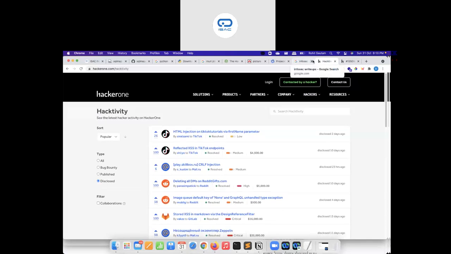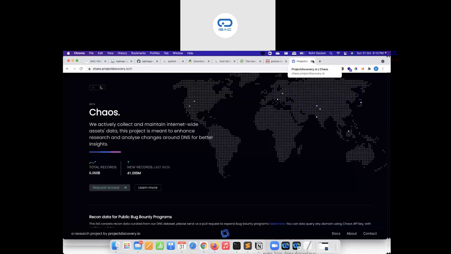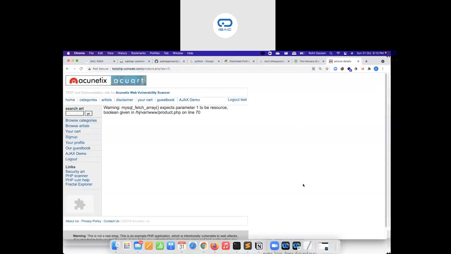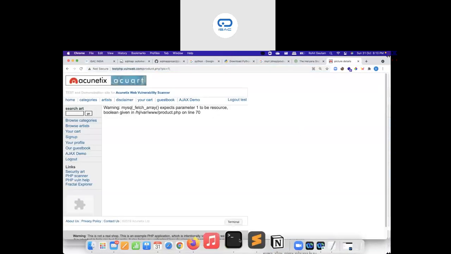After you have done all these steps, I definitely recommend you go ahead and start identifying flaws in bug bounty programs. You can pick up private bug bounty programs first, and then move on to platforms like Bugcrowd or HackerOne. Okay, all right, let's get back to our terminal.